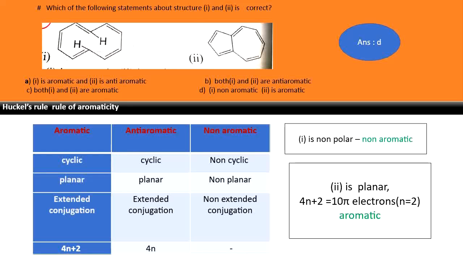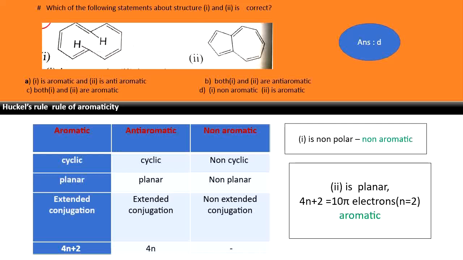So it is based on Huckel's rule of aromaticity. So what is that? The aromatic, anti-aromatic and non-aromatic species are very common. Aromatic species are cyclic, planar, with extended conjugation, and follow the rule 4n plus 2, where n is 0, 1, 2, 3. If the only difference is 4n, it is anti-aromatic. If it is non-planar, it will be non-aromatic, non-cyclic, non-planar, non-extended conjugation. Extended conjugation means alternate double bonds should be present.